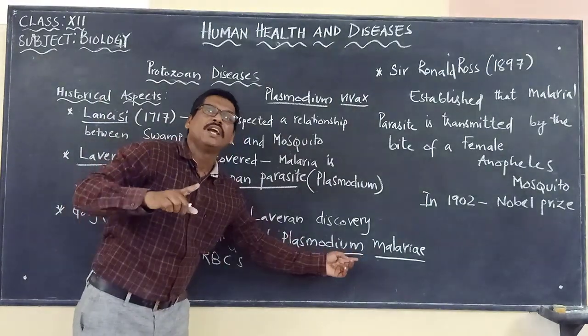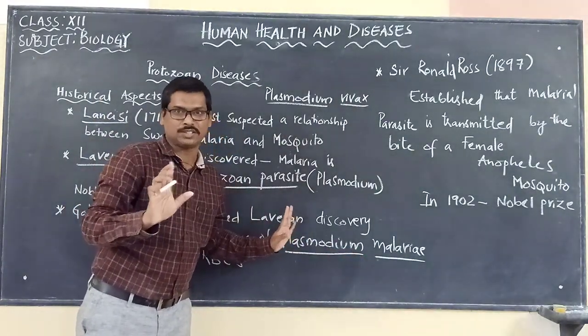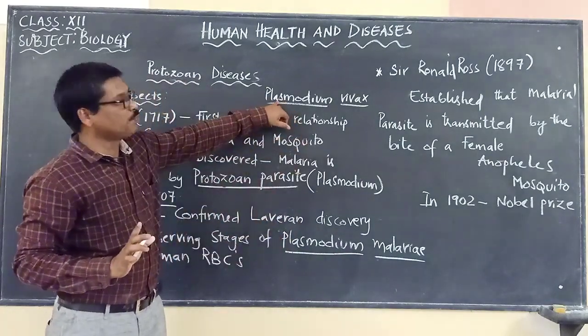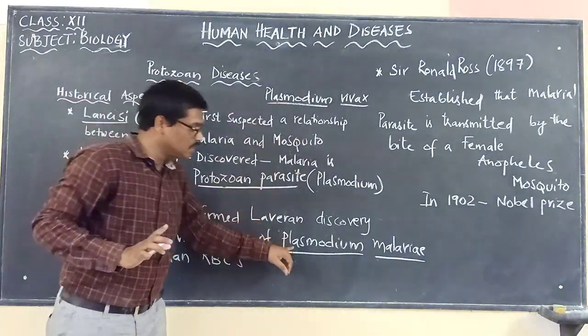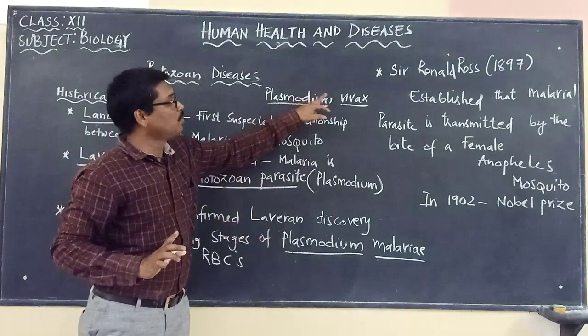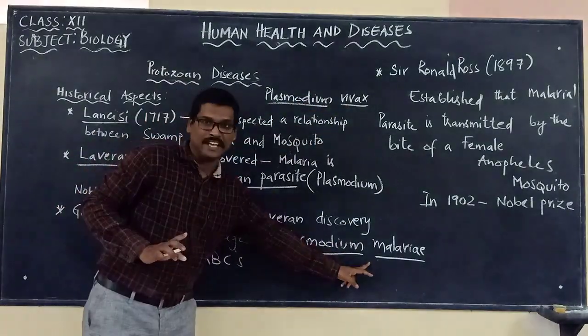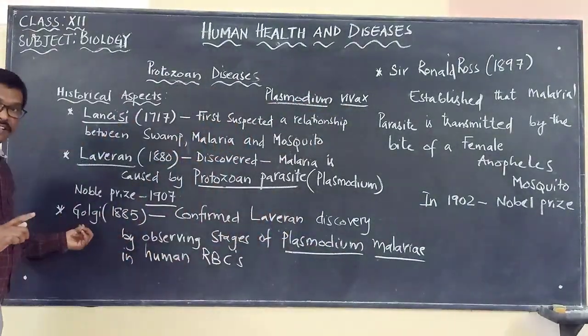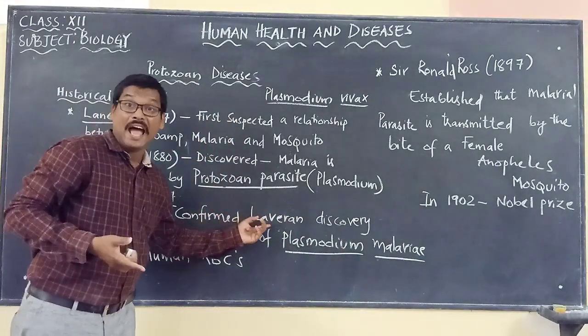Plasmodium malariae is another type of species, so we don't need to get confused. This is one species of Plasmodium, this is another species of Plasmodium: Plasmodium vivax, Plasmodium malariae.